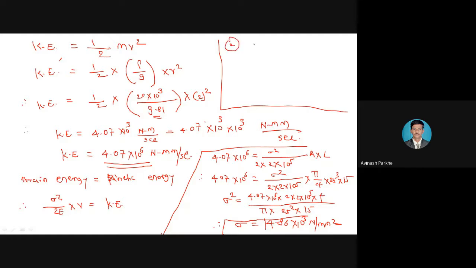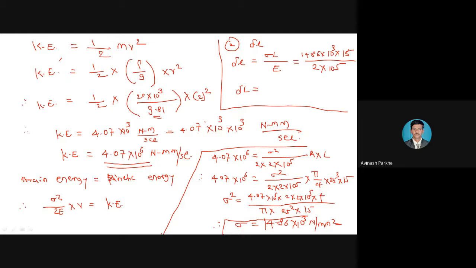Deformation or maximum elongation. So we have the formula delta L is equal to sigma L upon E. So sigma, just now we have calculated how much? 14.86 into 10 raised to 3, into length. How much? 15 mm length is given, divided by E, that is 2 into 10 raised to 5. Then what will be the elongation? Yes, 14.86 into 10 raised to 3. This is the correct value.